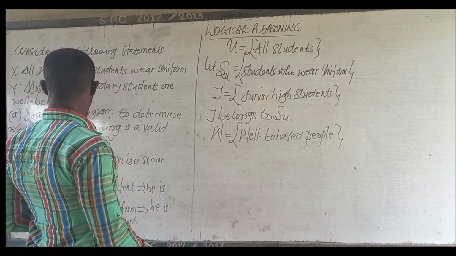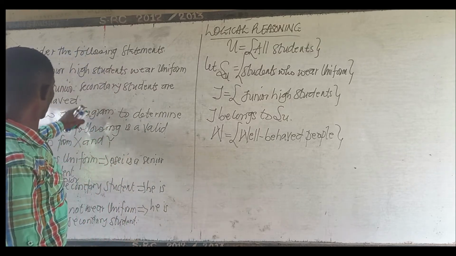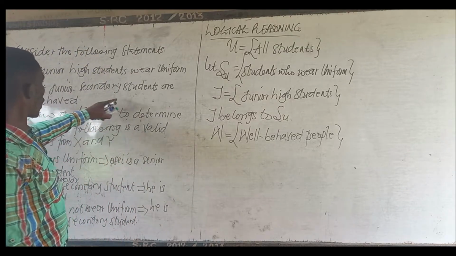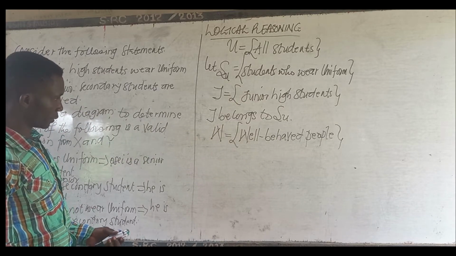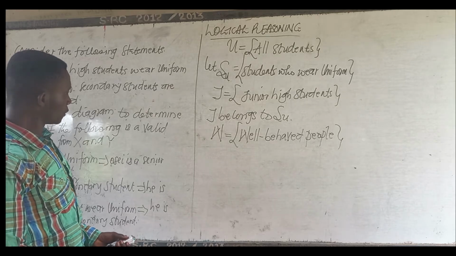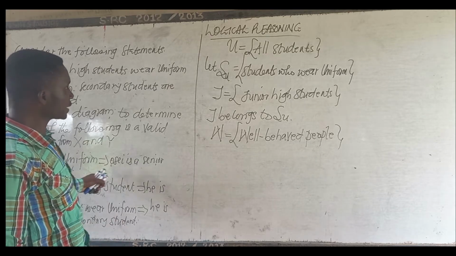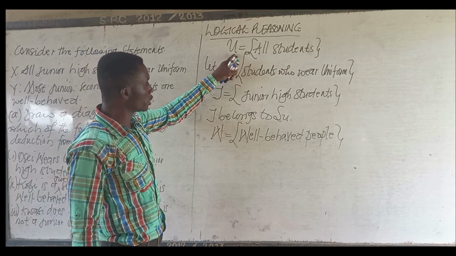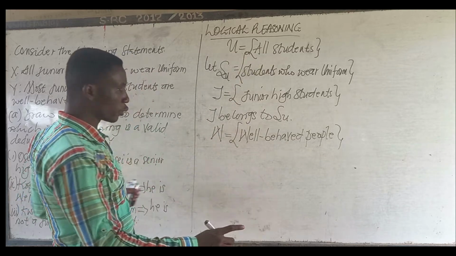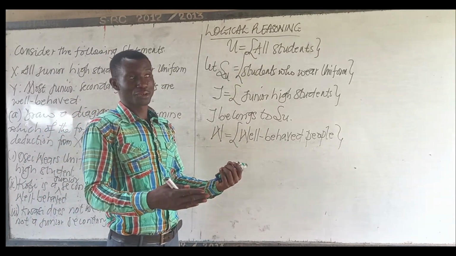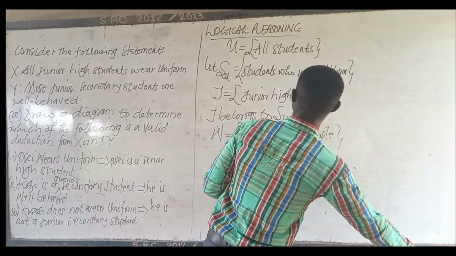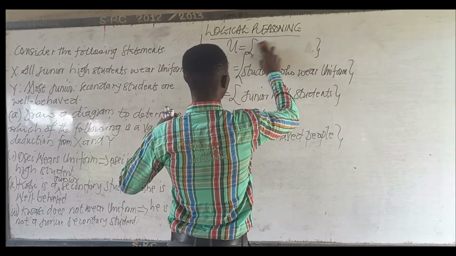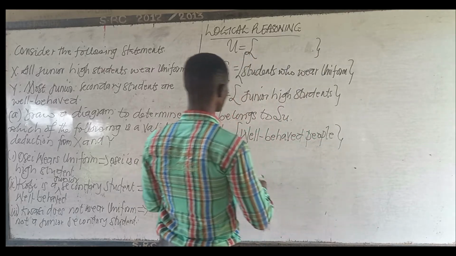Very good. You see that well behaved means that we have well behaved people. So in that case, it tells us that our universal set should not be all students, because well behaved people does not necessarily mean that all people who are well behaved are students. So here the universal set should be all people.